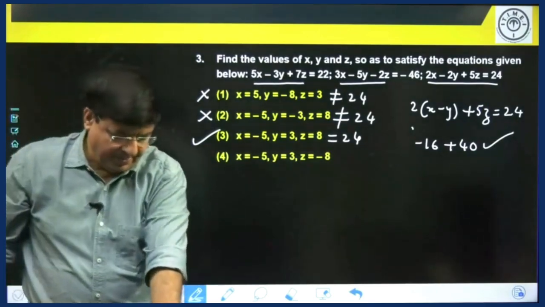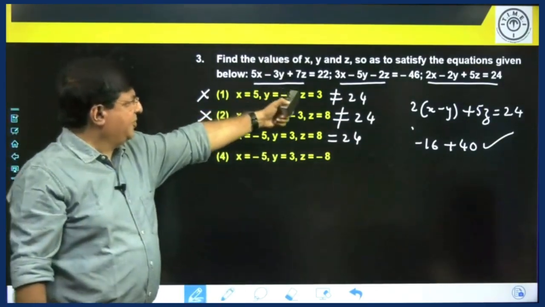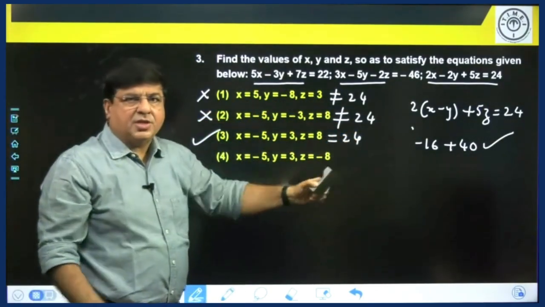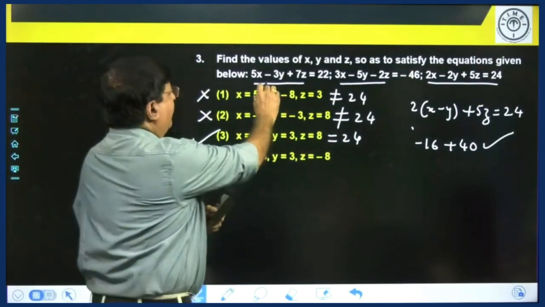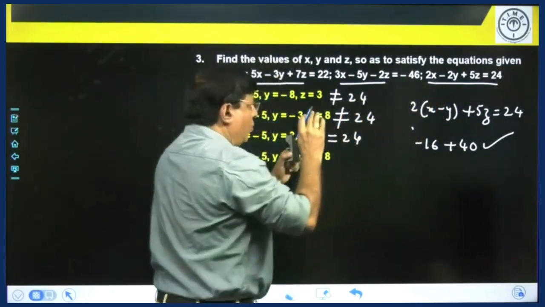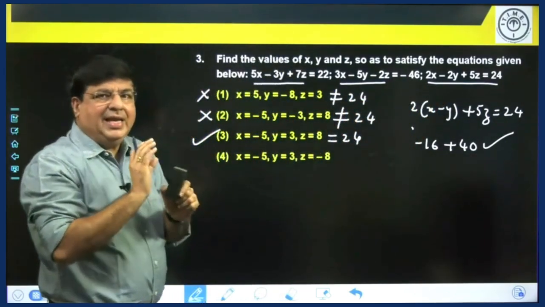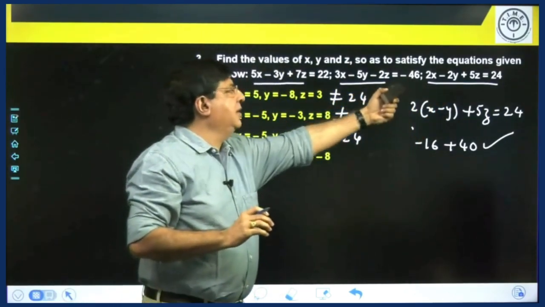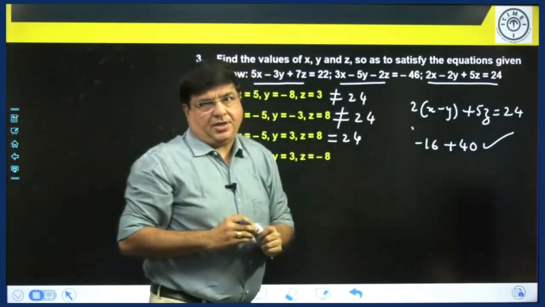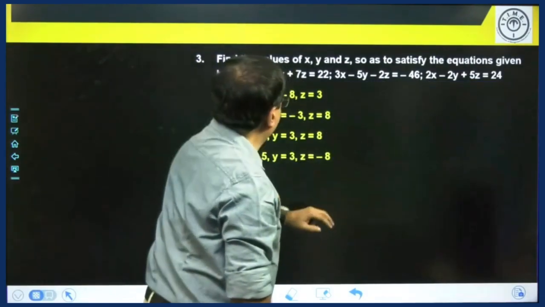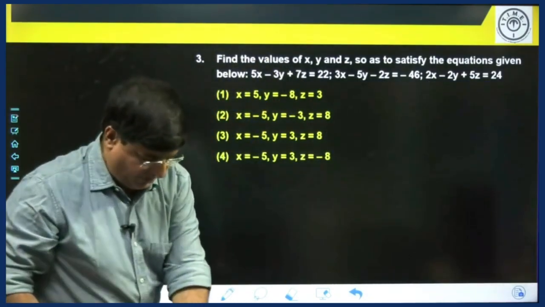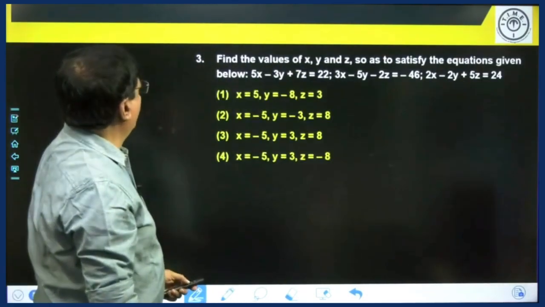Clear? Direct substitution from choices for these kind of questions. But before doing the substitutions, check out that from the given equations, which equation will be little easier to substitute and cross check. Next, question number 4.